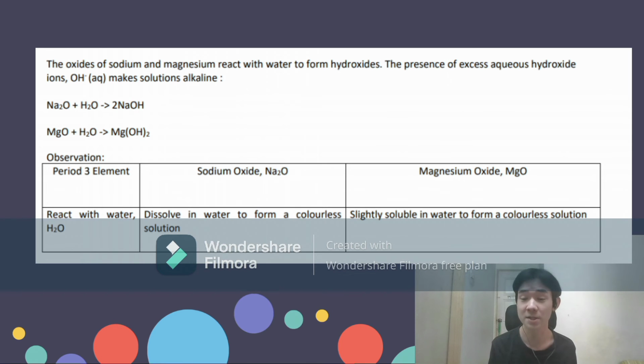The observation for this reaction, we can see that magnesium oxide is slightly soluble in water, and it will form a colorless solution as well. Both of this reaction also releases a colorless gas that can be used to test with the lighted wooden splinter to confirm that it is hydrogen gas. That's all from me. Thank you.